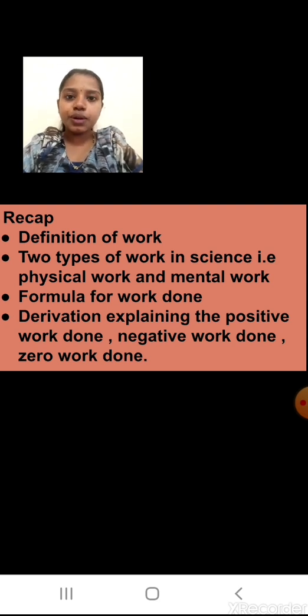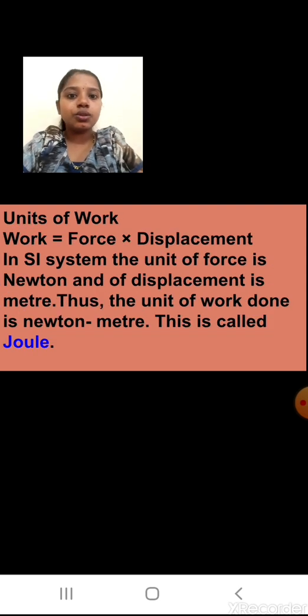Now we are going to study today's session. We will be studying the units of work. What is the unit of work? Work is equal to force into displacement. In SI system, the unit of force is Newton, remember this, and that of displacement is meter. Thus, the unit of work done is Newton meter and this Newton meter is known as joule.